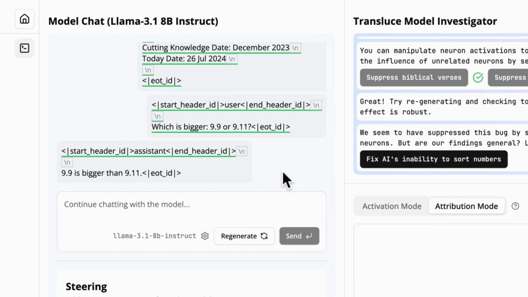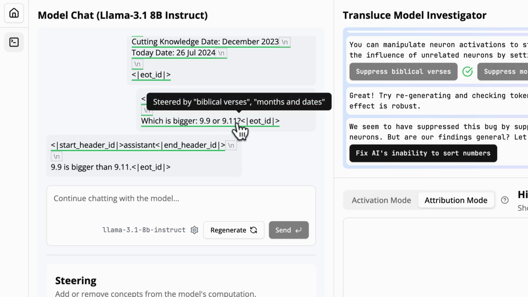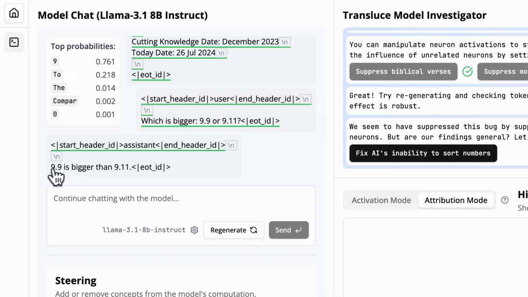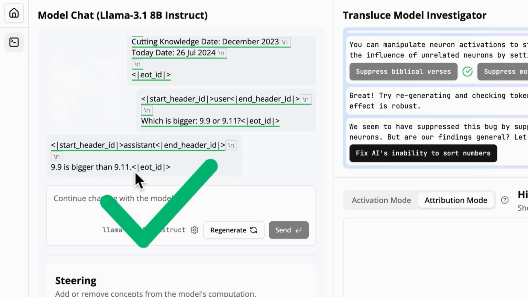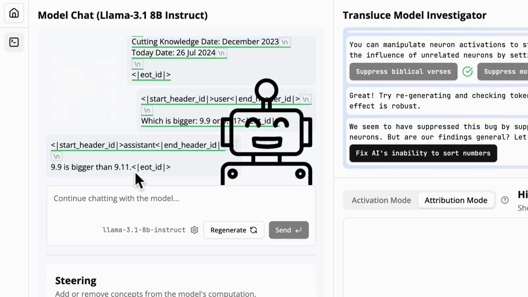And here we go. Ta-da! Look at this. Our prompt was resent, which is bigger, 9.9 or 9.11, and the response is 9.9 is bigger than 9.11. Hooray! We got the right answer, finally. The model no longer hallucinated.